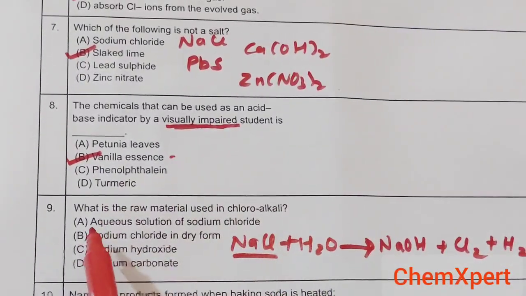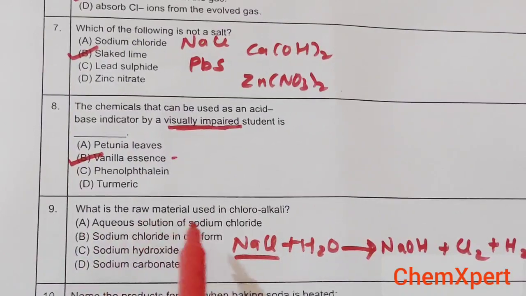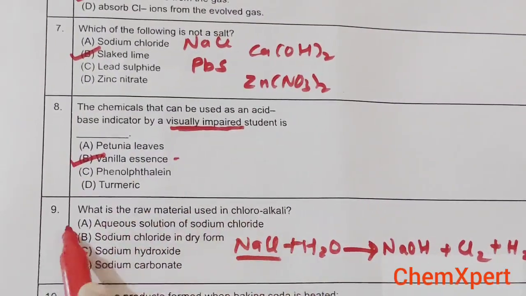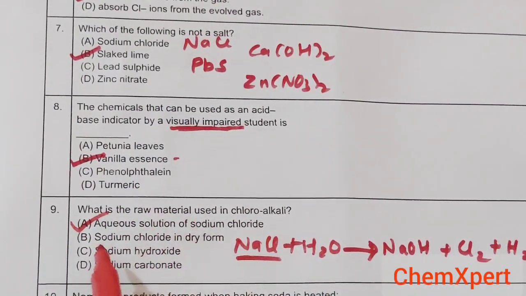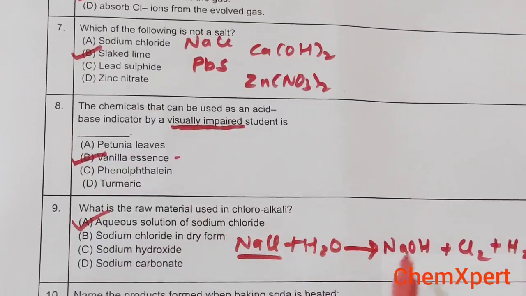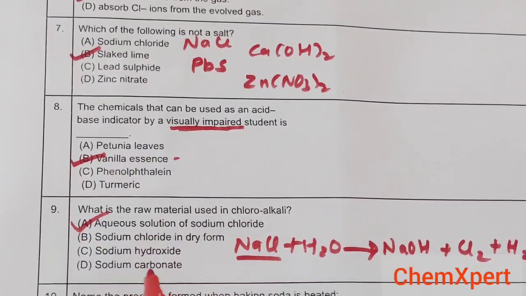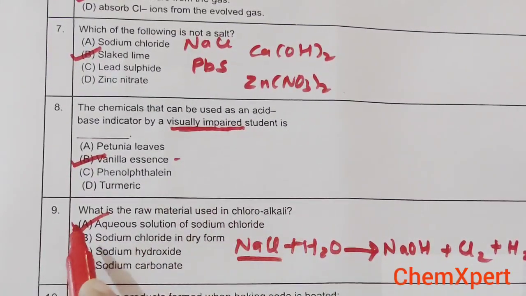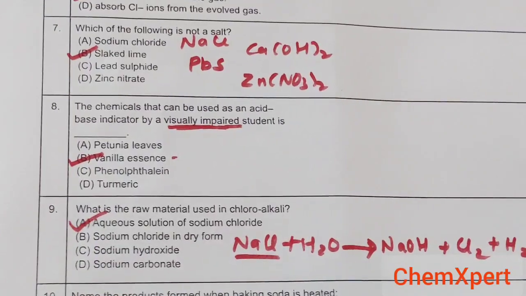So first option, it is an aqueous solution of sodium chloride. Yes, correct answer. Sodium chloride in dry form? No, because we need water here. Sodium hydroxide? No, because we are preparing sodium hydroxide. Sodium carbonate? Not at all. So first, A, is the correct answer.